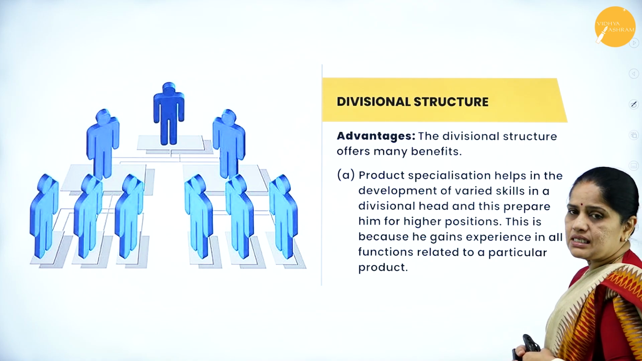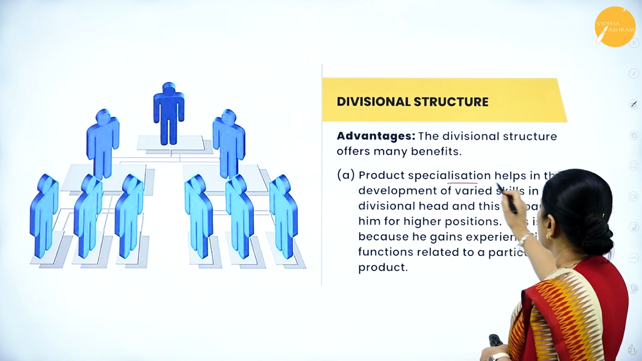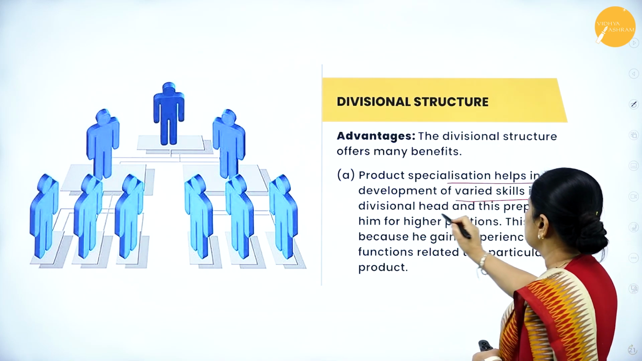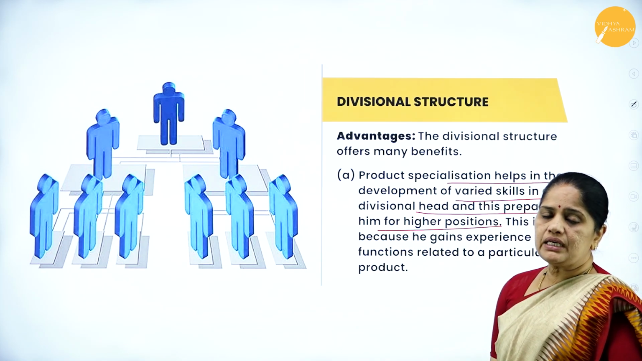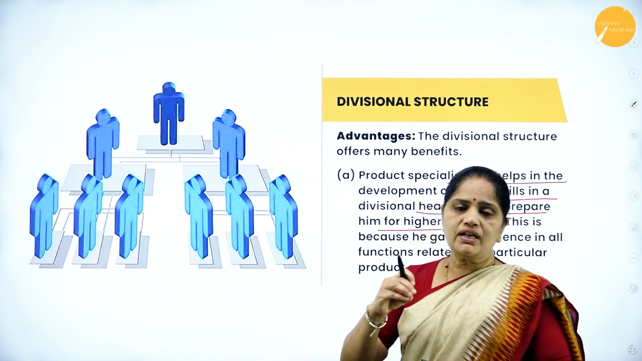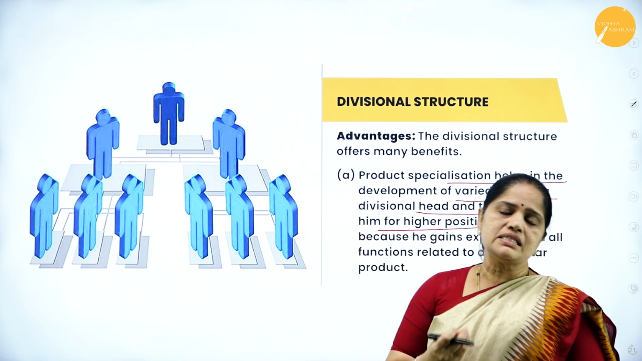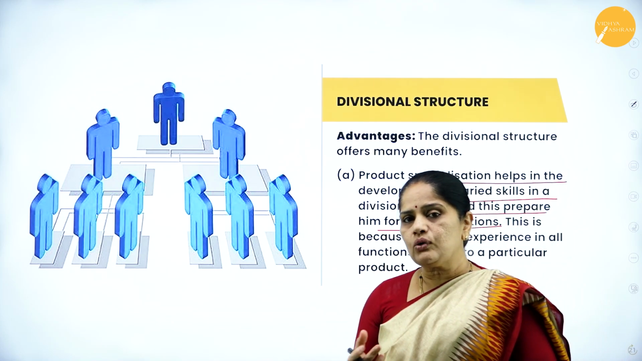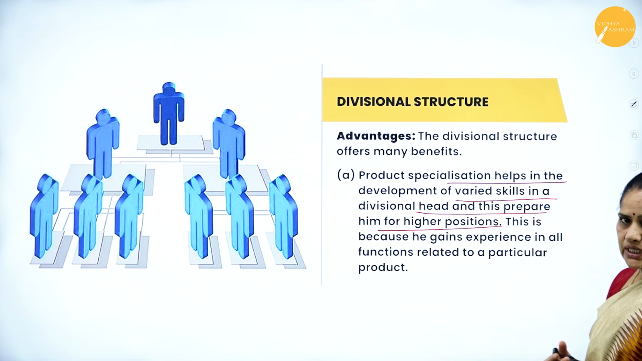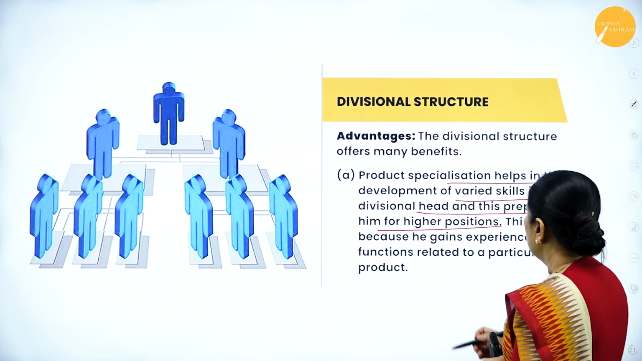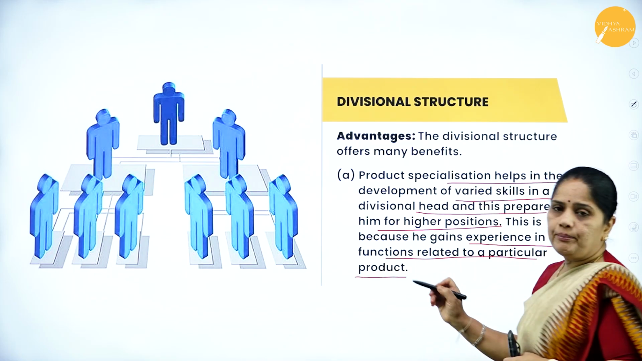Then next, let us see the advantages of the divisional structure. Here, product specialization helps in development of varied skills in the divisional head and prepares him for higher positions. Since he will be the head of one product, all other departments will be answerable to him. So he will know how to handle his department very well. So it will help him for higher positions in the future, because he gains experience in all the functions related to a particular product.